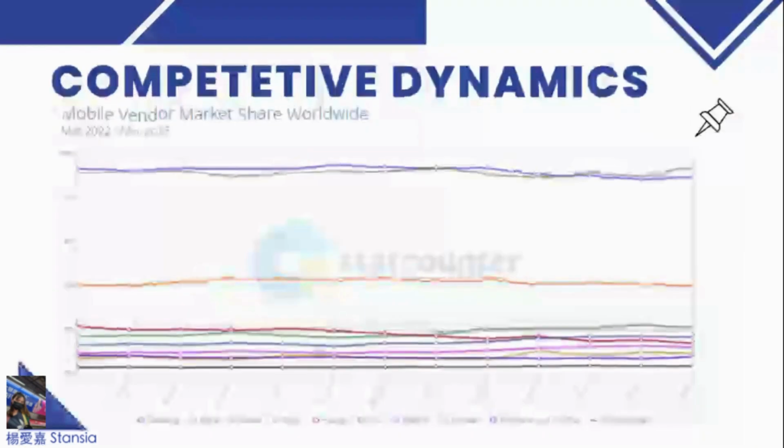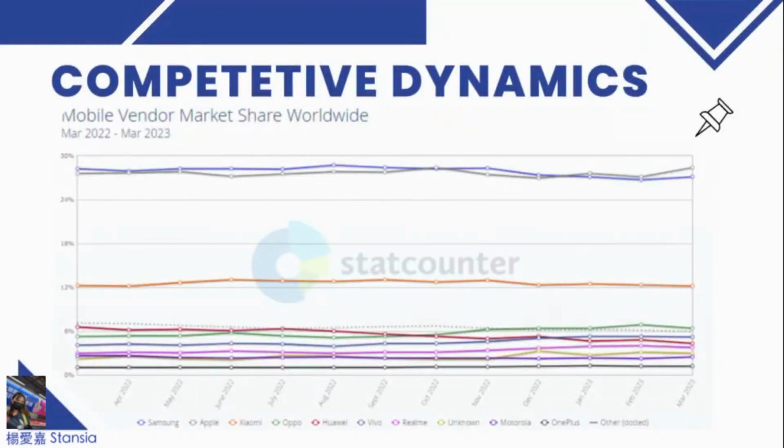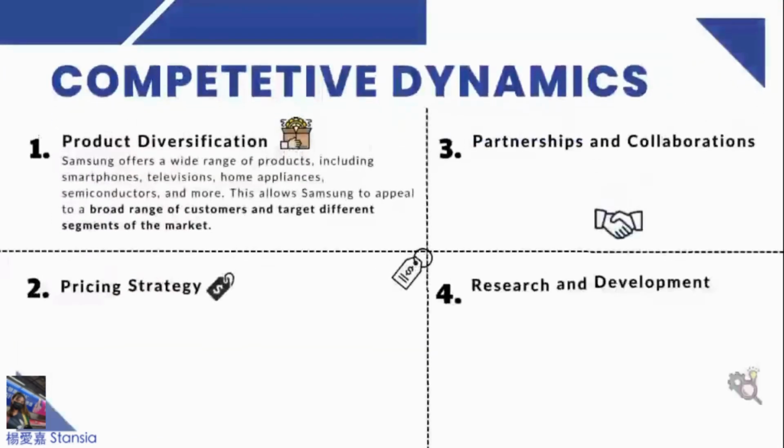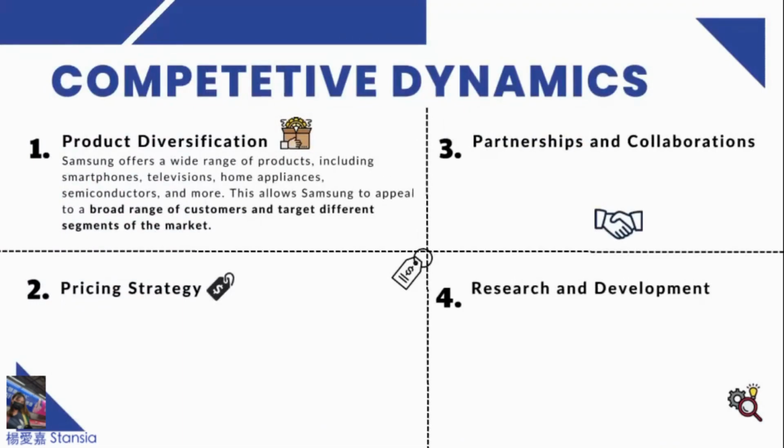And next is competitive dynamics. Samsung is gaining the most market share in the mobile phone sector. That is why Samsung is also trying to gain a competitive position by these factors. First, there is product diversification. This allows Samsung to appeal to a broad range of customers and target different segments on the market.